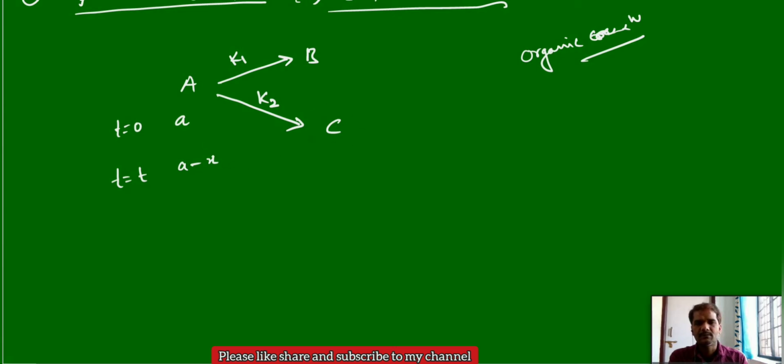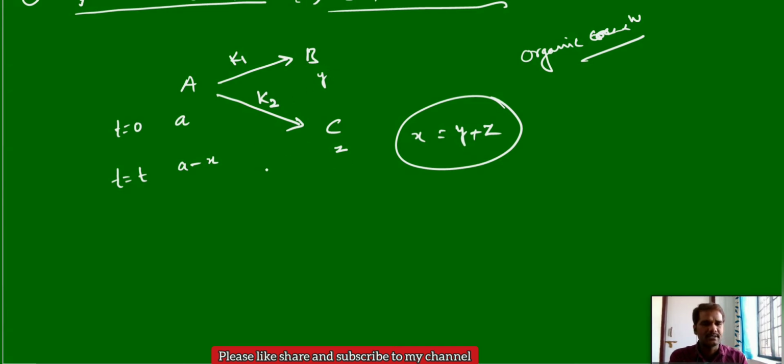So if X amount undergoes decomposition, in that X amount, some portion will be converted into B and some portion into C. So let us assume in X moles, it can give Y moles of B and Z moles of C. So now X is equal to Y plus Z. This is the X value. You should not write X directly for B and X directly for C.